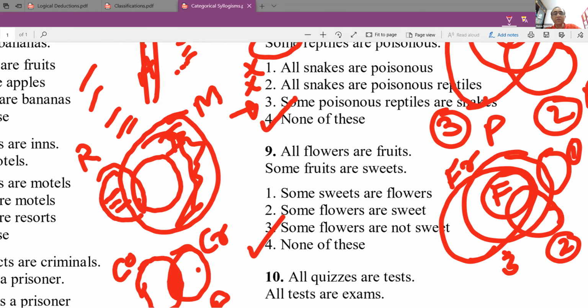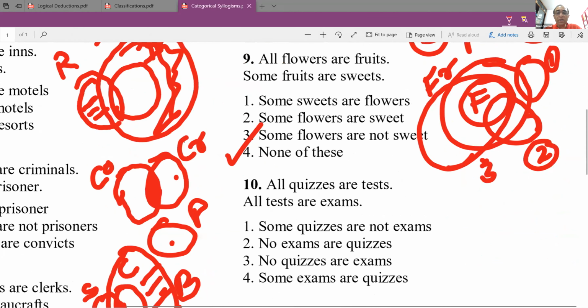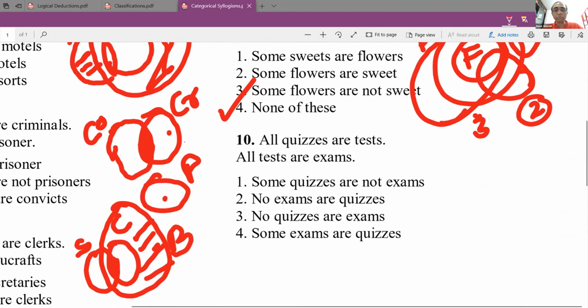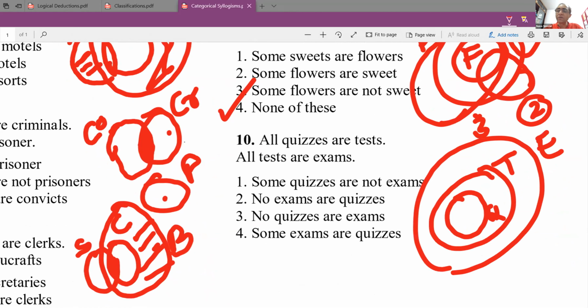Chalo bhai. Now let's quickly answer the 10th one. All quizzes are tests. All tests are exams. So what can you answer? All quizzes are tests, and all tests are exams. So what can you answer?